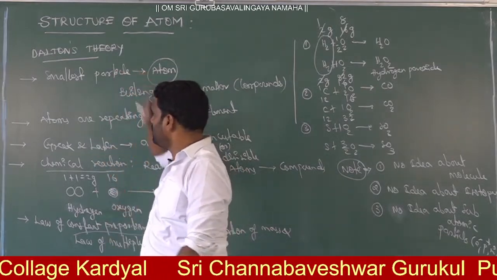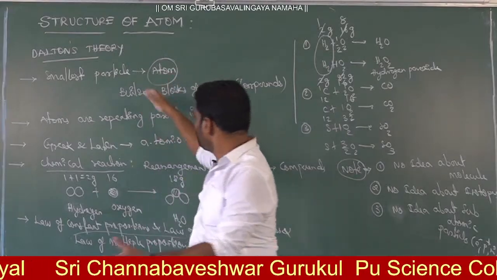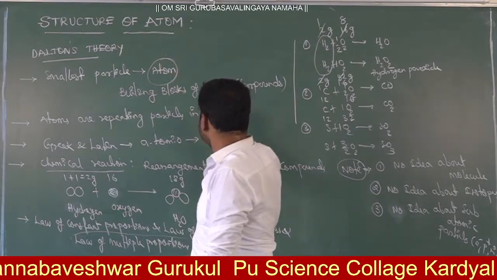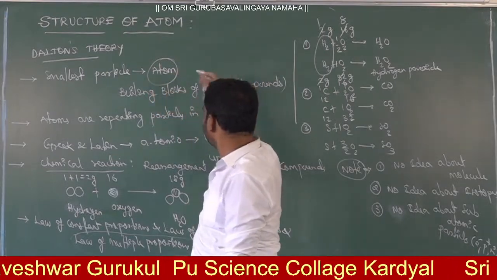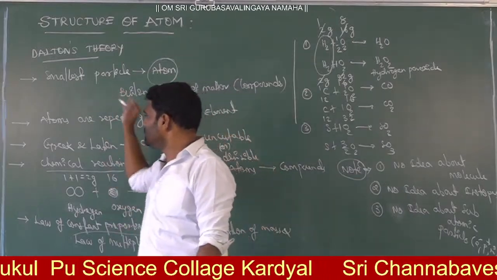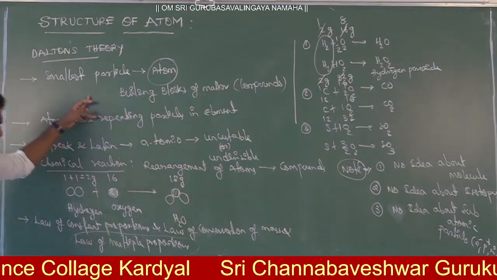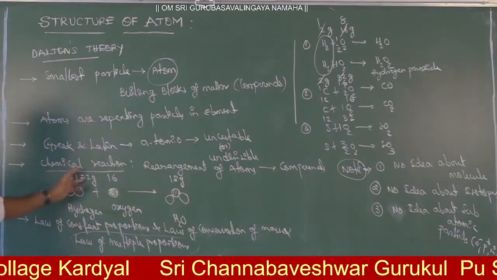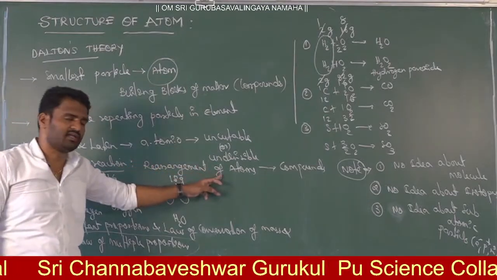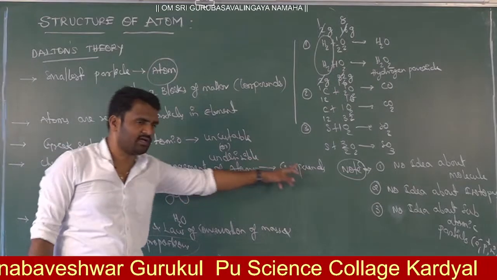In the same way, according to John Dalton also, the smallest particle making up complete matter is said to be the atom. So in a compound, the smallest particle is also the atom. Next, John Dalton's atomic theory successfully explained chemical reaction. What is a chemical reaction according to John Dalton? Rearrangement of atoms is said to be a chemical reaction. From the chemical reaction you will get a compound.